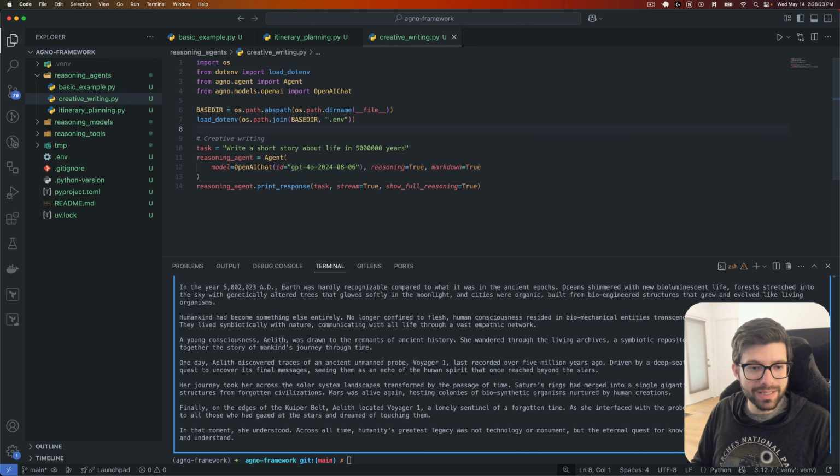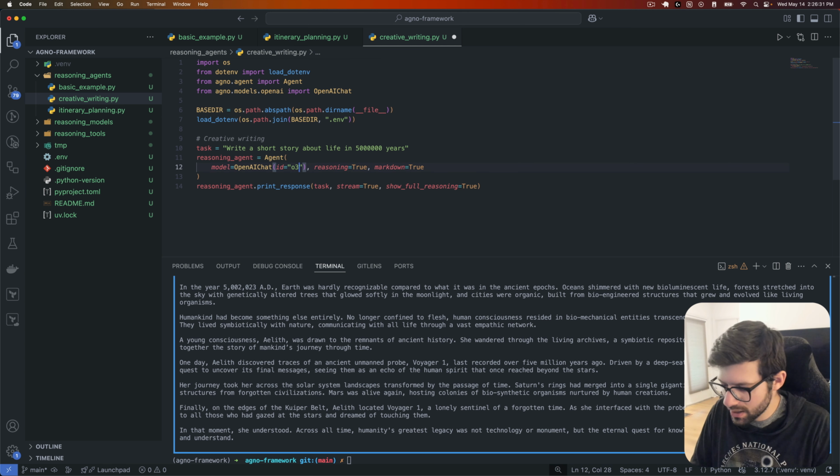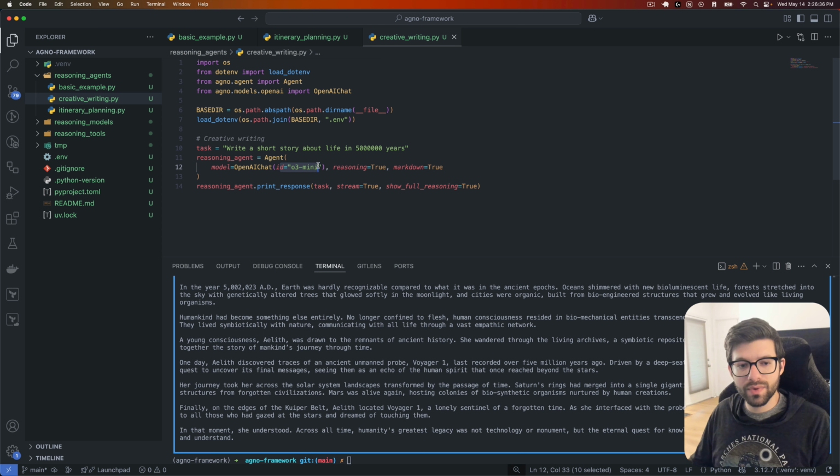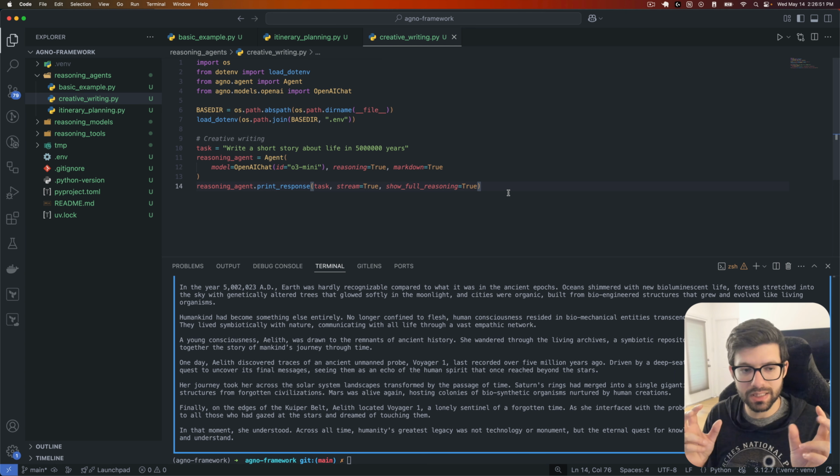Additionally, let's say that we didn't use this model. Let's say here we used, I think it was o3-mini, just like this. Well, o3-mini is a reasoning model itself. So what Agno is basically going to do is operate in that reasoning model plus response model setup that we saw earlier. So basically it'll have two different agents that get spun up. One is for the reasoning, one is for the actual response. So just a note there on how that works behind the scenes.